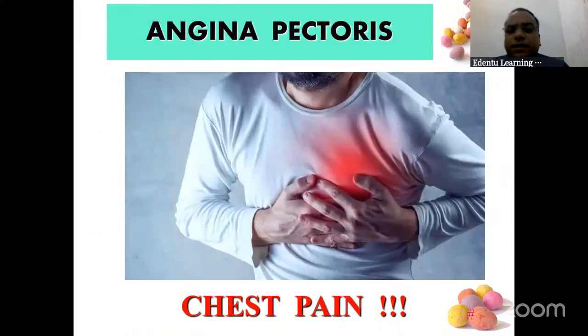So patient will be fine. If conscious, you will give glucose. Unconscious, you will give IV dextrose, and the patient will be fine. Next condition, angina pectoris. There is chest pain.